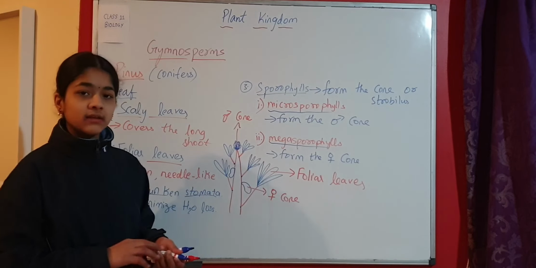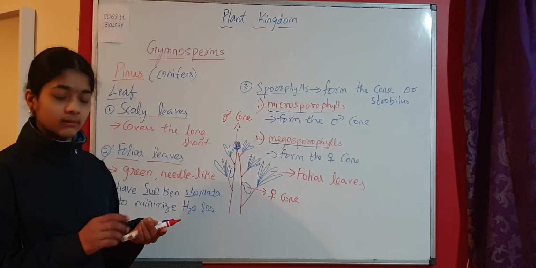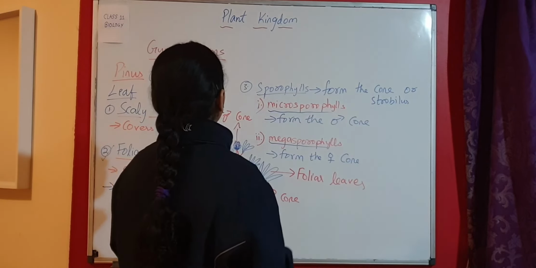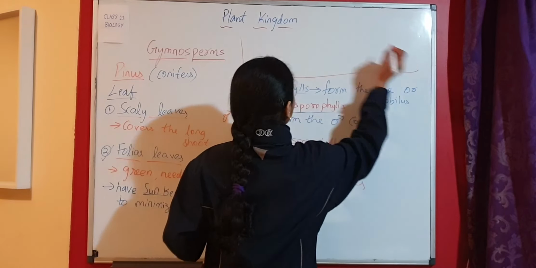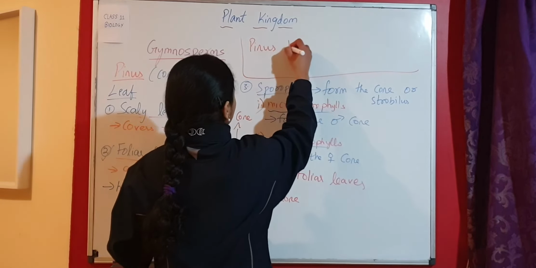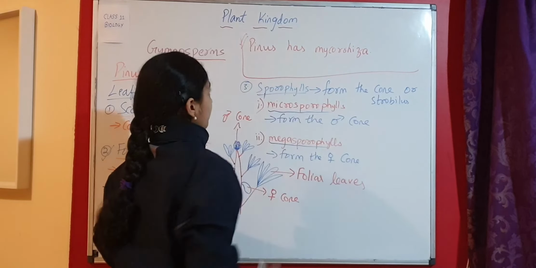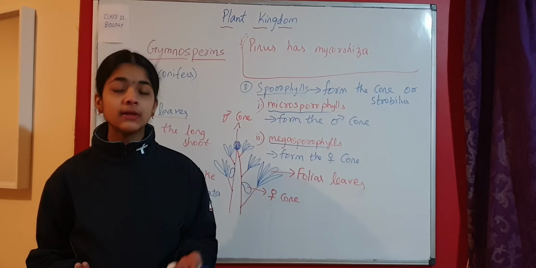One more important thing when we talk about Pinus is that, so I'm going to write it here. Pinus has mycorrhiza. Now this is a very important point. What is the meaning of mycorrhiza?